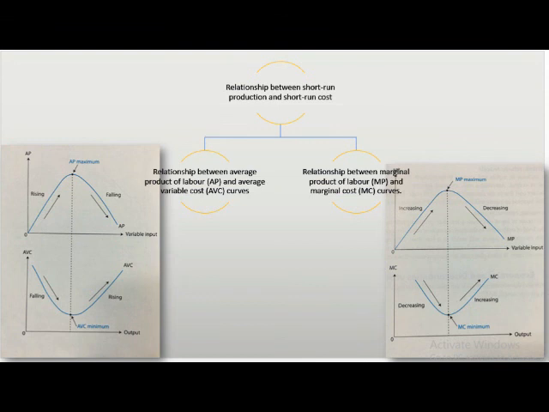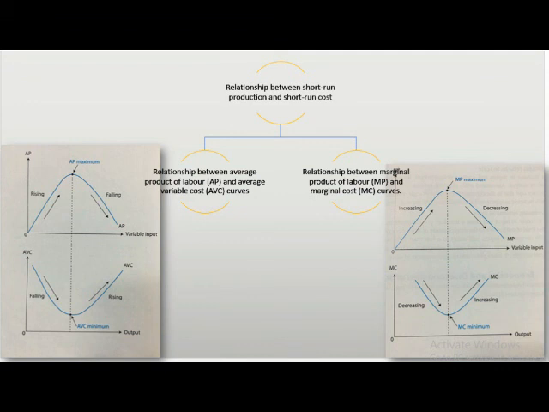As output increases further, AP is at its maximum level while AVC is at its minimum level. Both fixed and variable inputs are in the best combination. As output increases continuously, AP decreases but AVC will start to increase due to the law of diminishing marginal returns. Hence, the AVC curve is U-shaped.